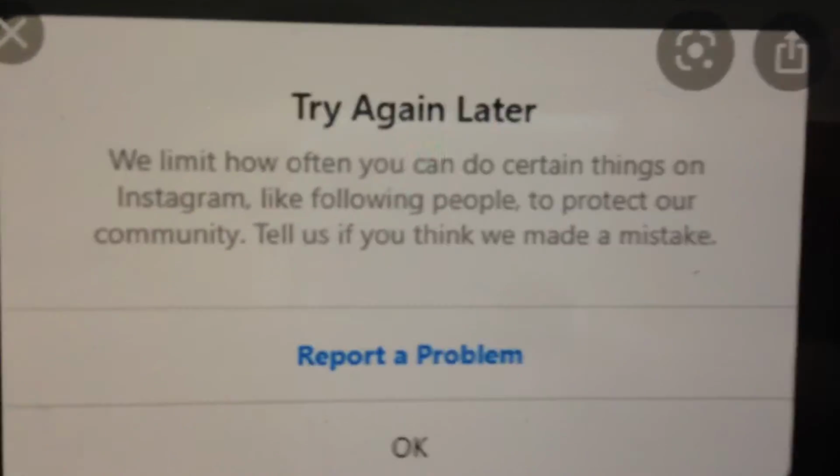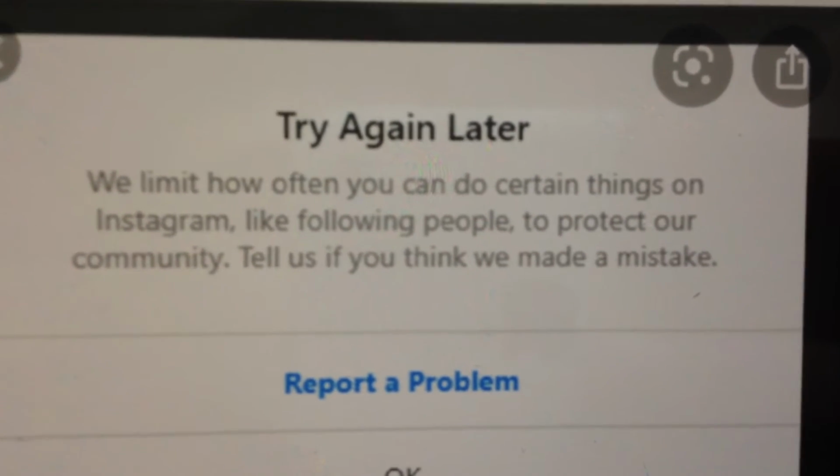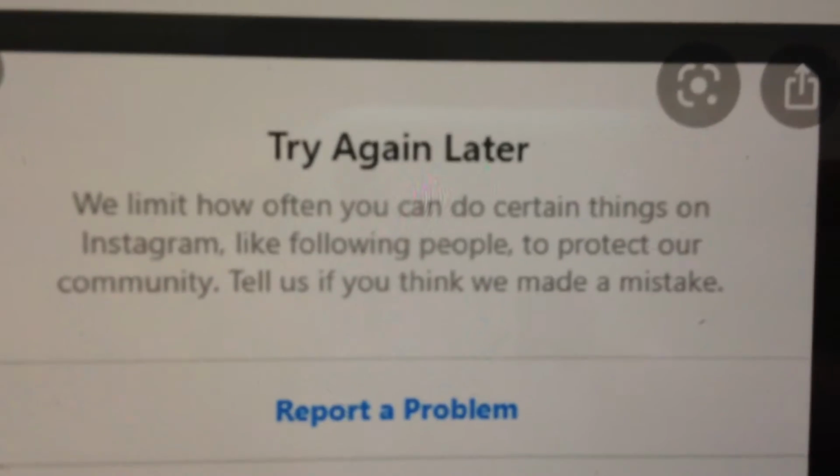So here you can see it. When you see this error, "Try again later" in your Instagram, so how can you fix it?